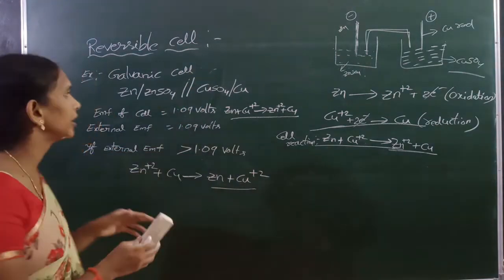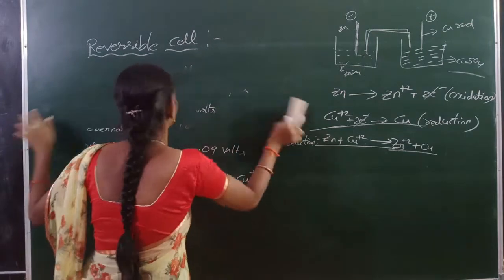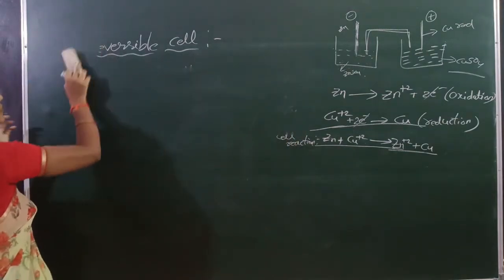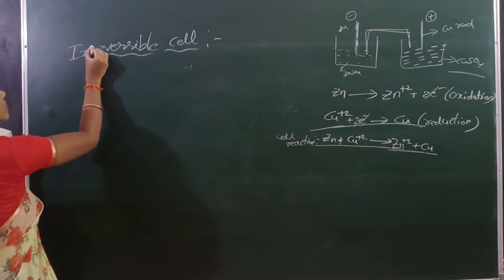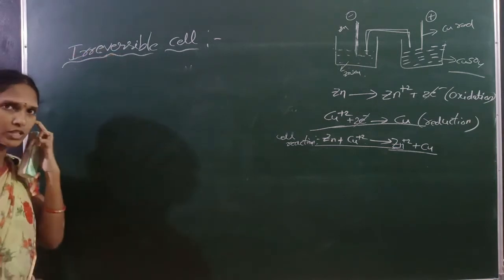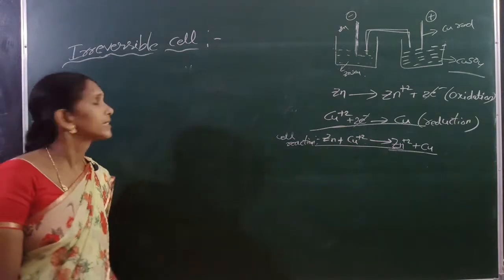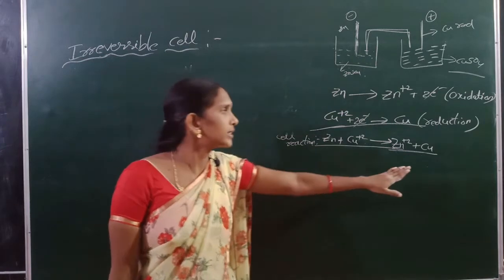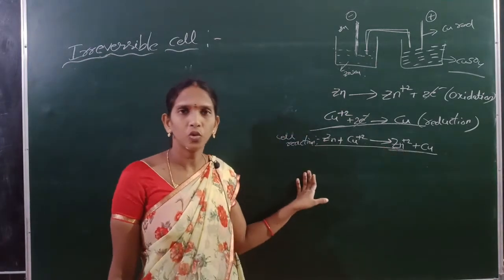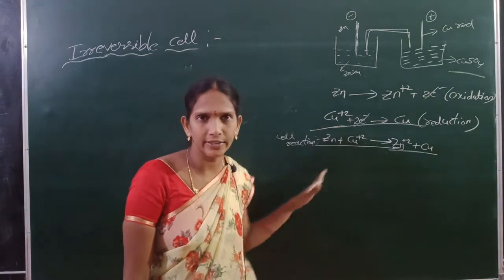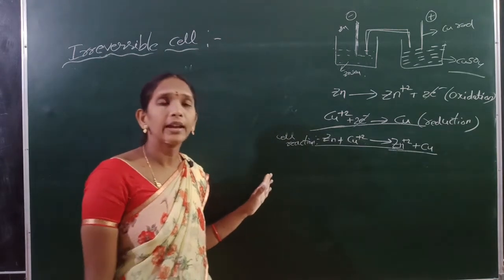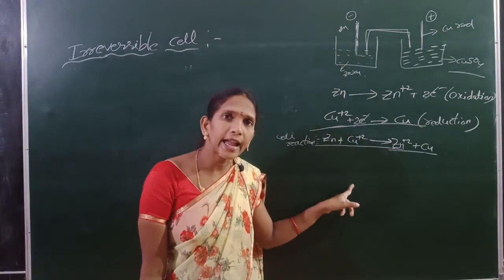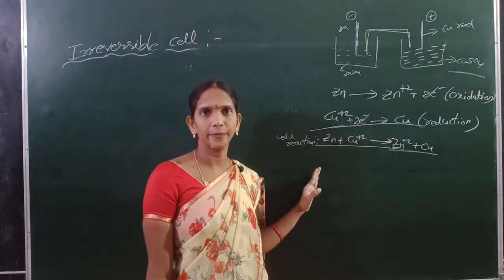Next, irreversible cells. Irreversible cells means electrochemical cells whose cell reaction is not reversed when an external EMF greater than its capacity is applied.